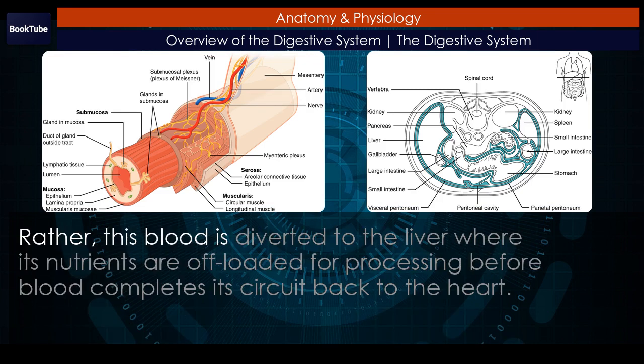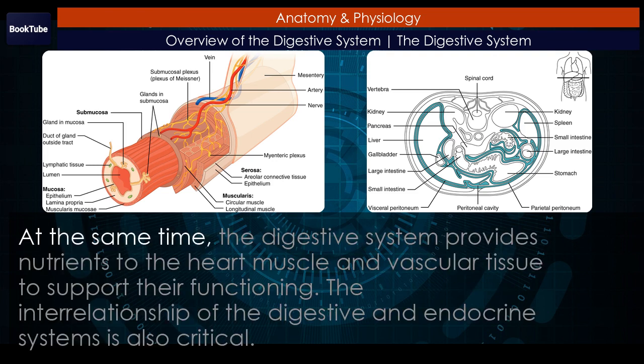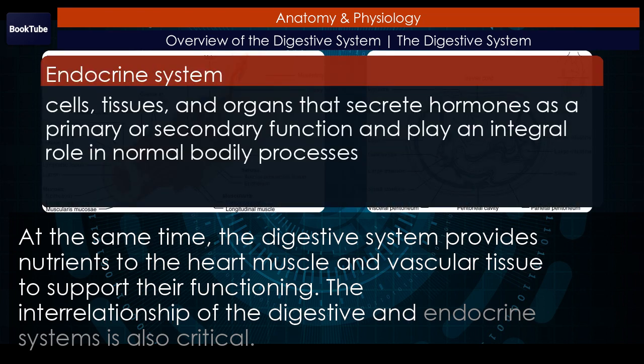Rather, this blood is diverted to the liver, where its nutrients are offloaded for processing before blood completes its circuit back to the heart. At the same time, the digestive system provides nutrients to the heart muscle and vascular tissue to support their functioning. The interrelationship of the digestive and endocrine systems is also critical.